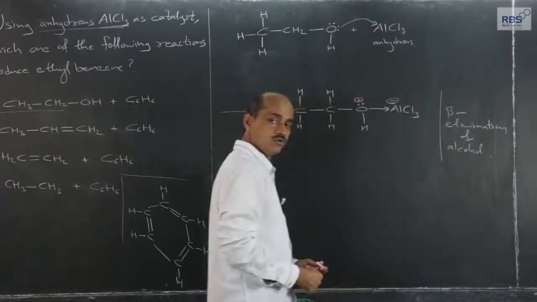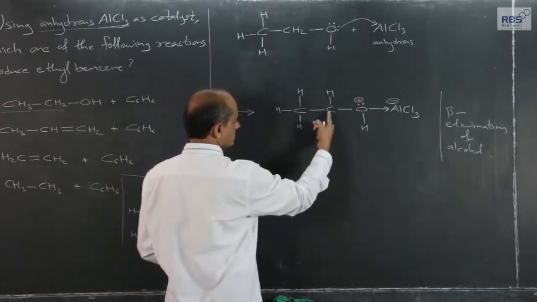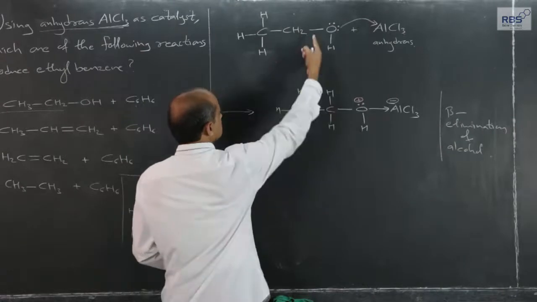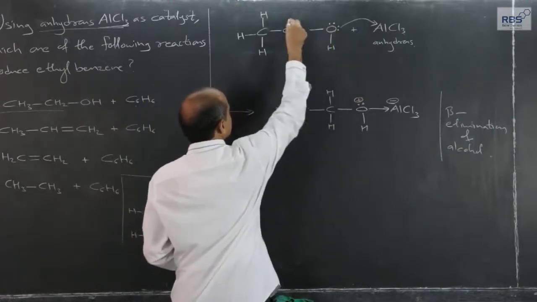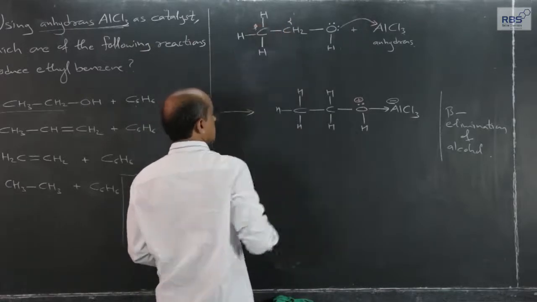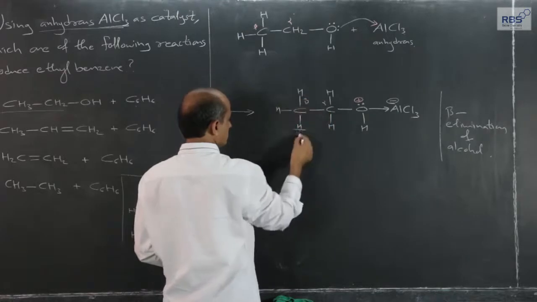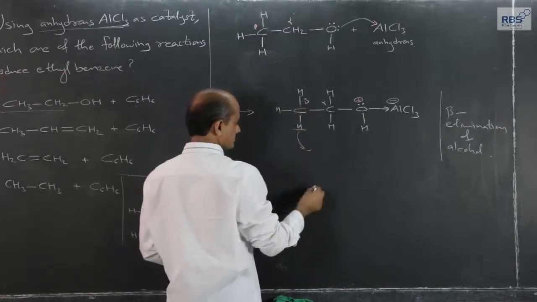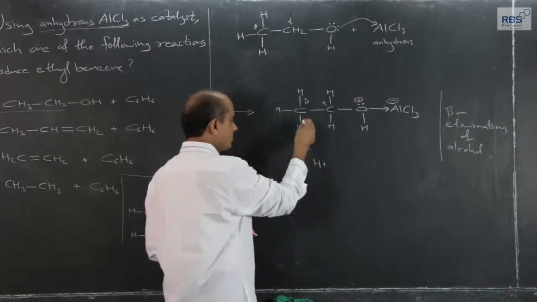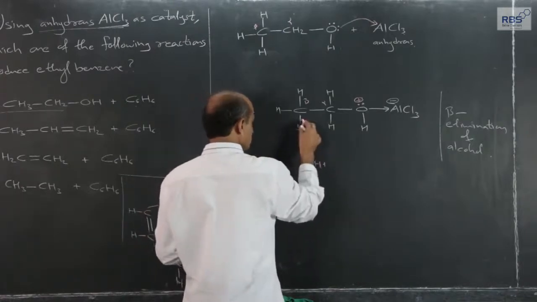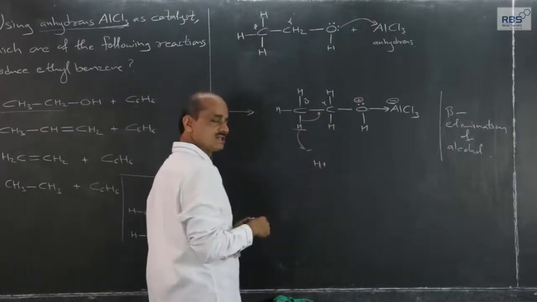Here it is ethyl alcohol, ethanol. The carbon to which the functional group is attached is alpha, therefore this is beta. Hydrogen from the beta carbon goes out in the form of H plus ions, and the sigma bond, means both things take place simultaneously.